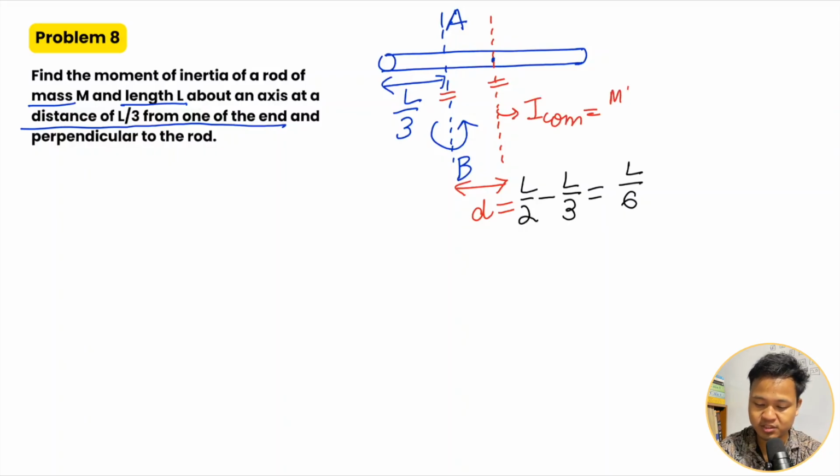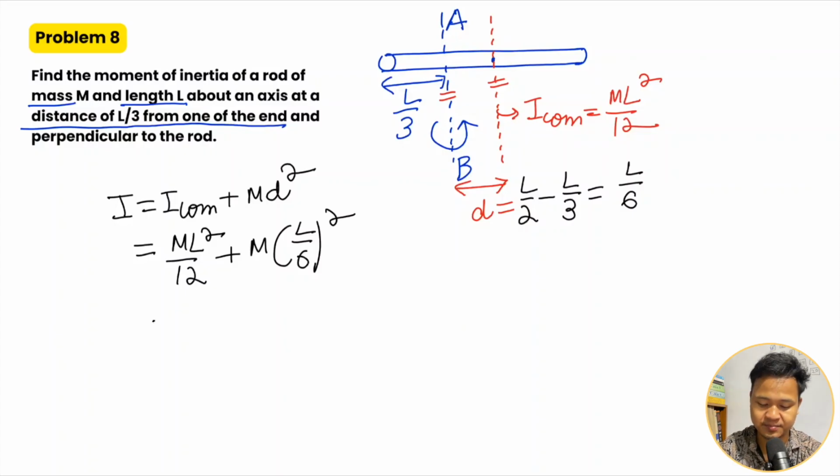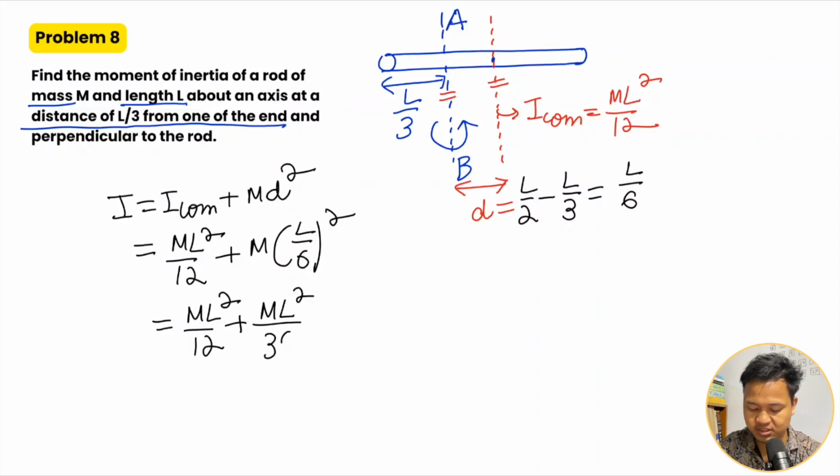I_COM is ML square divided by 12. So apply the formula: I equals I_COM plus M D square. I_COM is ML square divided by 12, plus M into D, where D is L by 6, the whole square. So this is ML square divided by 12 plus ML square divided by 36.